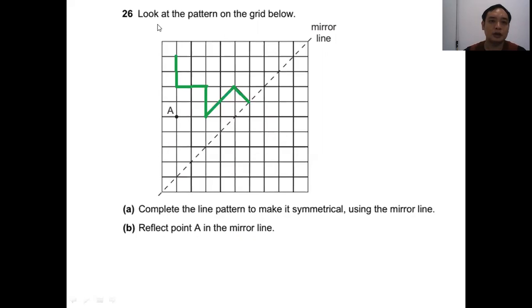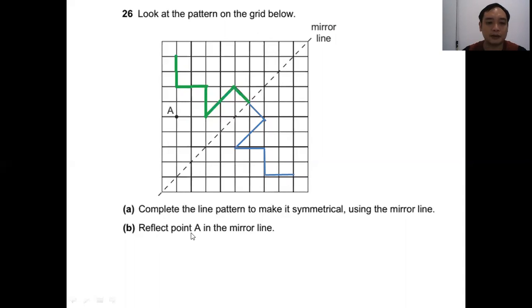Question 26. Look at the pattern on the grid below. So this is the pattern. A. Complete the line pattern to make it symmetrical using the mirror line. Now, like I said before, symmetrical means it's like the hands. So you will put your hands like this, and this one will be your mirror line, and then you will reflect like this. So the shape will be like this. Okay, so imagine it now, and the shape can be like this. So here, here, here, here, here.